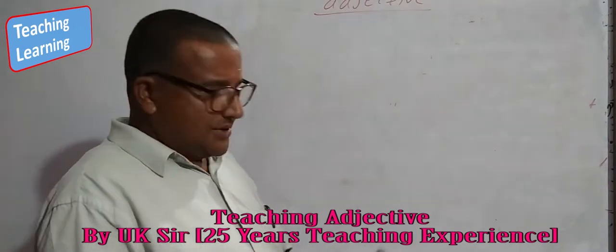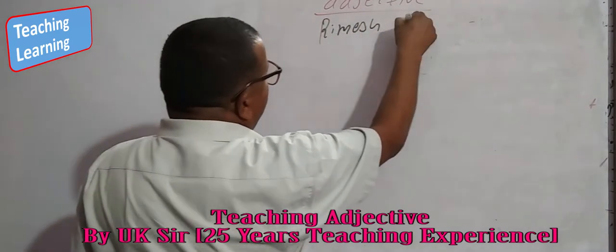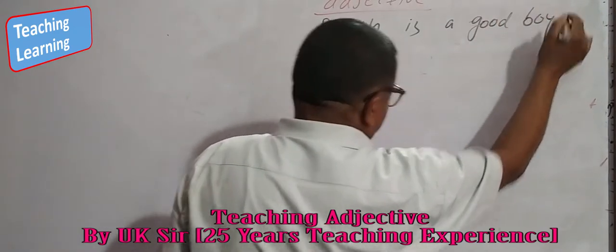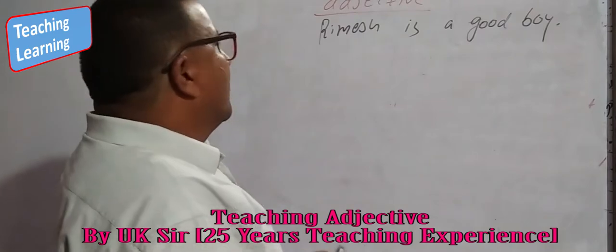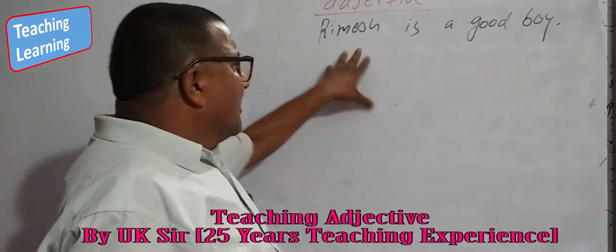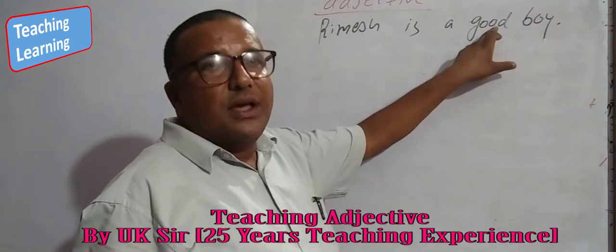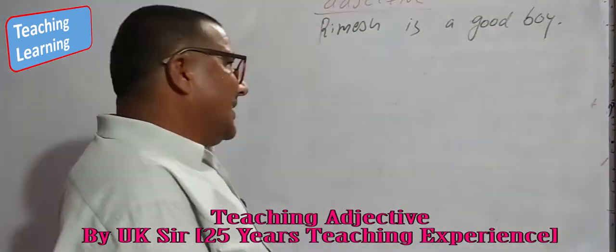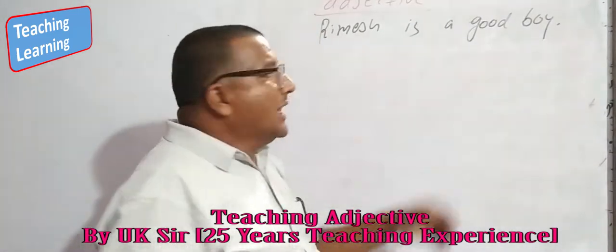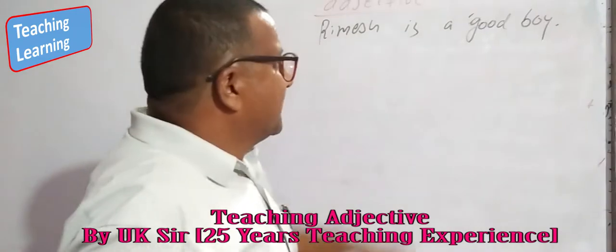How do we use them here? Suppose that Ramesh is a good boy. I have taught you this in the simple present tense. Ramesh is a good boy. How is the boy? He is very good. Good is an adjective. It has only one syllable. How do you pronounce it? Good. We only keep the stress here. So it is a short adjective.